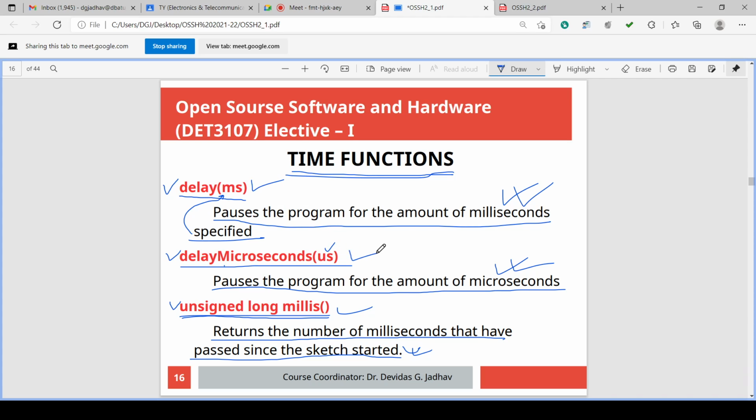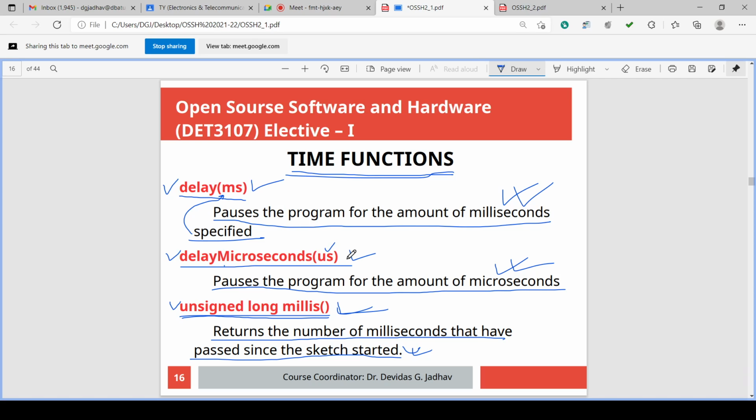Delay microseconds is also a time function. Similarly, unsigned long millis is also a time related function. But delay takes the argument and does some task. Delay microseconds takes some argument from us, whatever argument we have passed, and does that task.